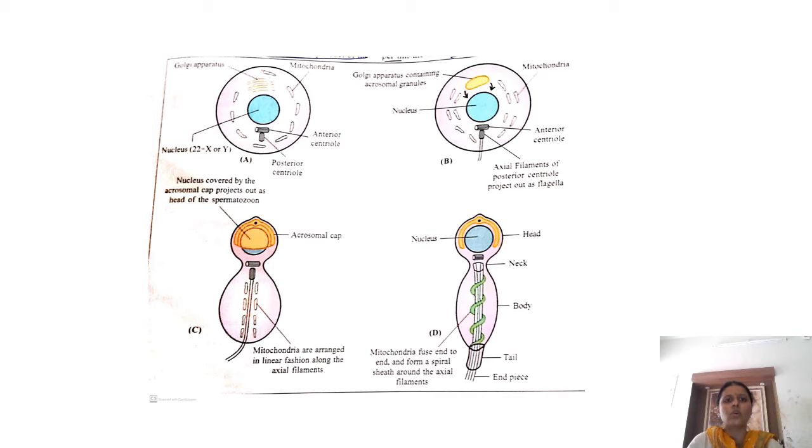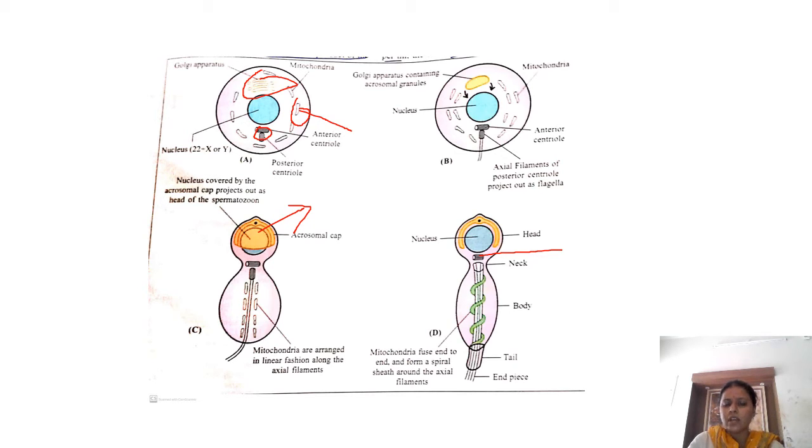What happens is the Golgi complex is going to form the acrosomal cap around the nucleus in the head, and the centrioles are going to form the neck region of the spermatozoa, with one in horizontal orientation and the other in vertical orientation. These axial filaments are going to form the body and tail, and the mitochondria is going to form the sheath around the axial skeleton only in the body.